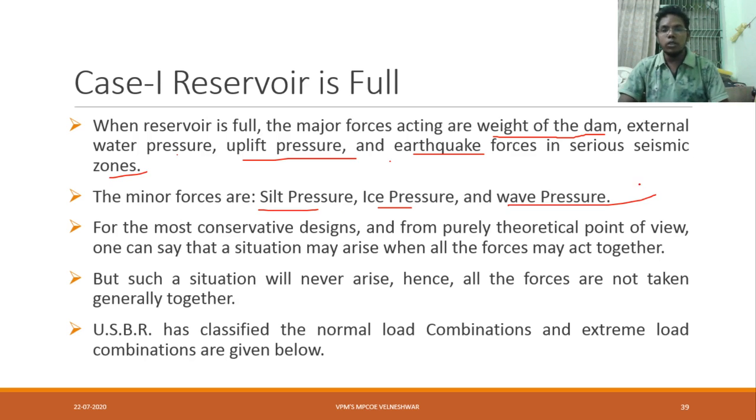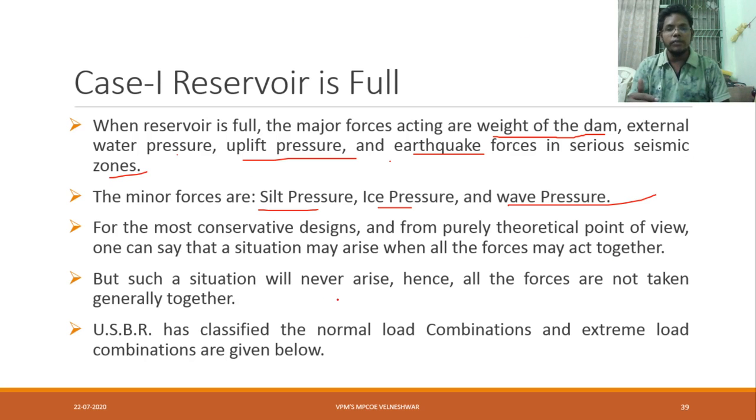Okay. For the most conservative designs and from a purely theoretical point of view, one can say that a situation may arise when all the forces act together. Means whenever we are designing, we have to consider that at a time everything will come, like wind, like earthquake, like floods, and design accordingly.